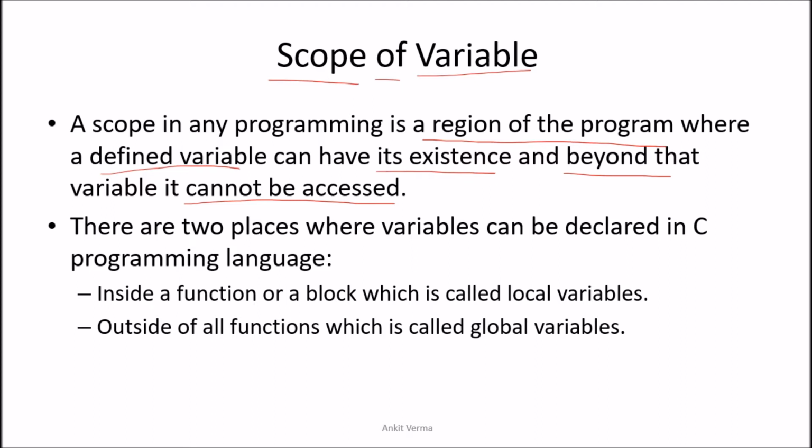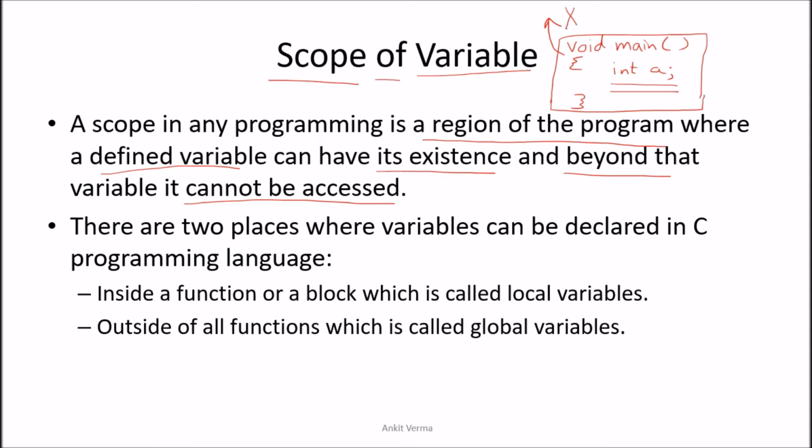Let us suppose that we are saying void main. In the void main, we define a variable, int a, and we write some code for integer a. Let us suppose that we are saying print a or something. Now this integer a is defined inside that block. This is the complete block. Void main is a block. Now if I say that this int a can be accessed outside, no, it cannot be accessed outside.